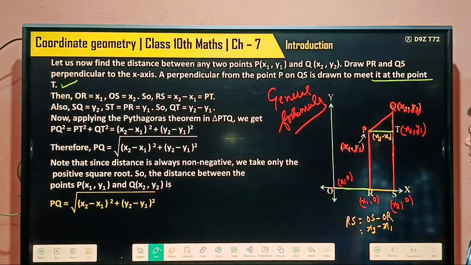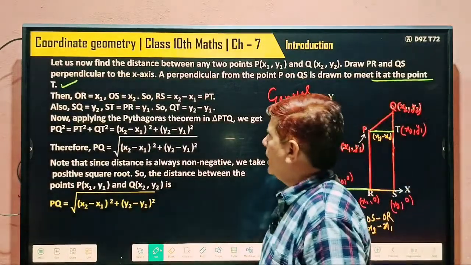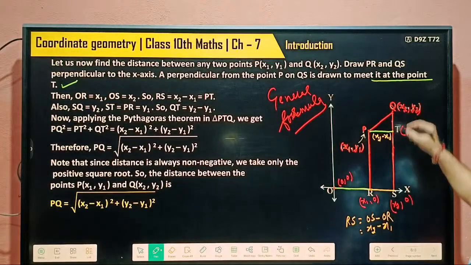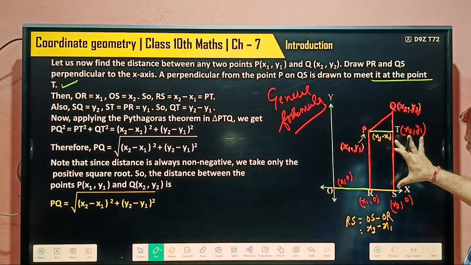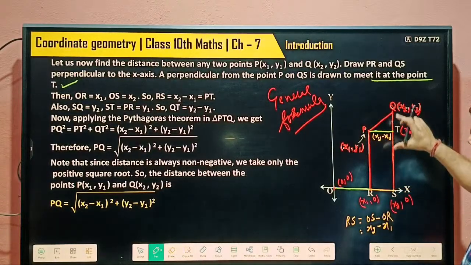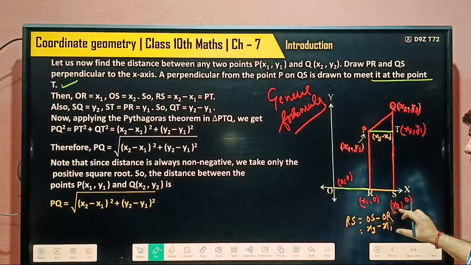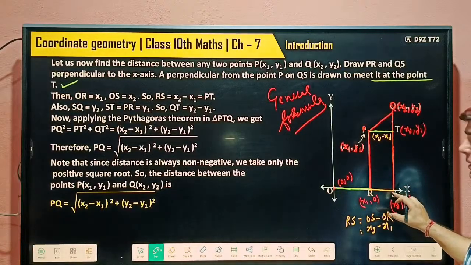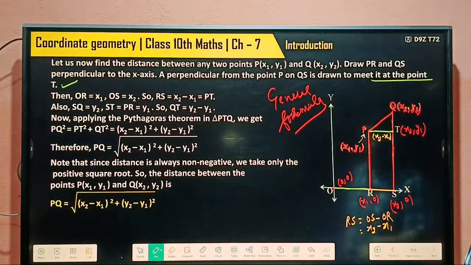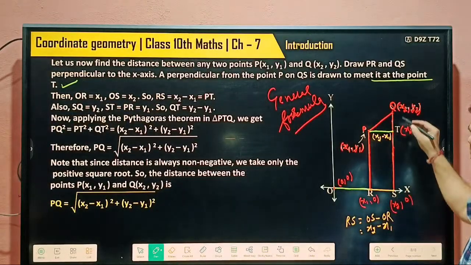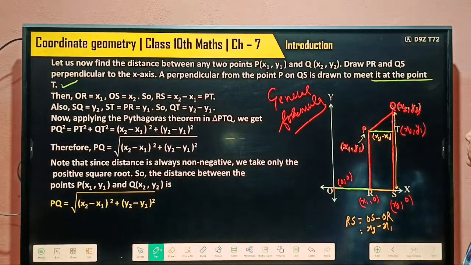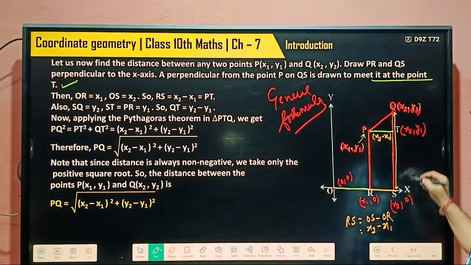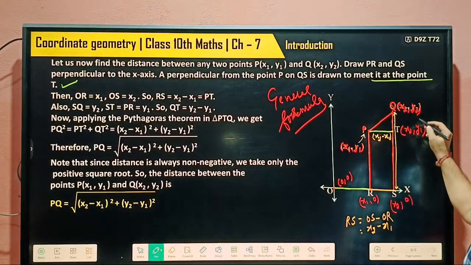Understood? Now what do we have to find out? SQ, the distance between S and Q. SQ is equal to what? What are the coordinates of S? (x2, 0), because it lies on the x-axis, and Q is a point whose coordinates are (x2, y2). So this distance is x2 minus x2, 0, and y2 minus 0.